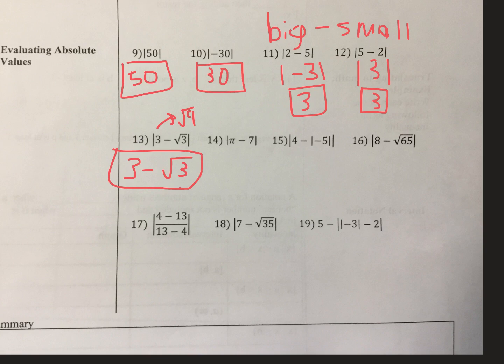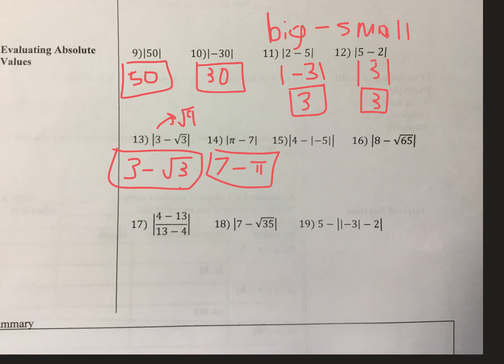So I've got to think here, what's bigger, pi or 7? So obviously 7 is bigger. I think pi is about 3.14. So 7 is bigger. So when I rewrite this one, I do have to change the order to 7 minus pi, because now I know if I write that without absolute value, the answer will be positive anyway. So it's just the same answer as the other order around, except I know this one's going to come out positive, whereas pi minus 7 is going to be negative.